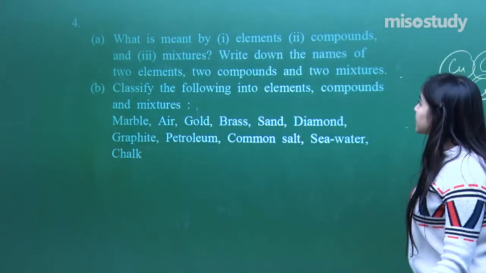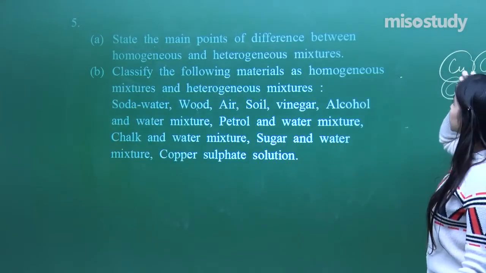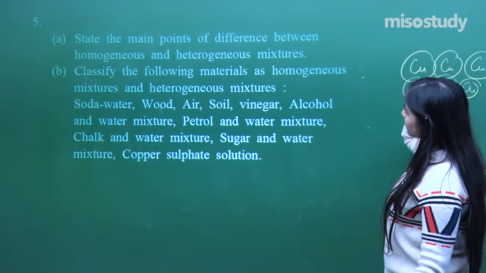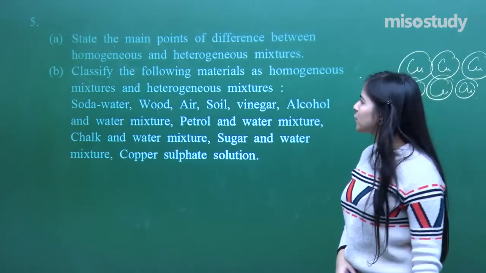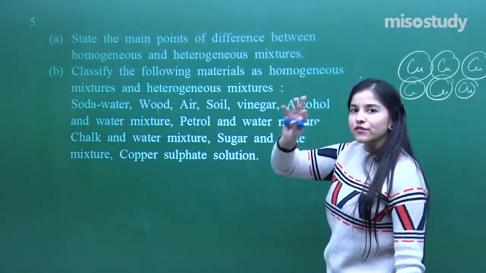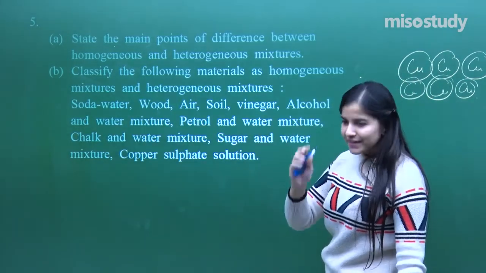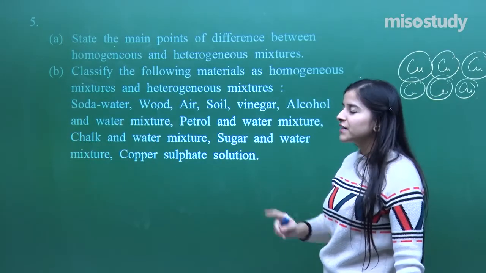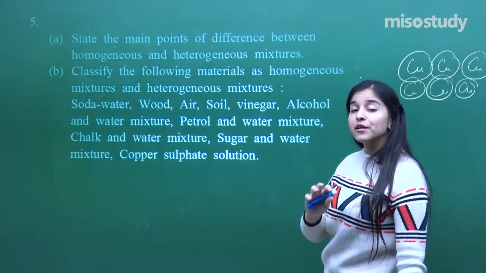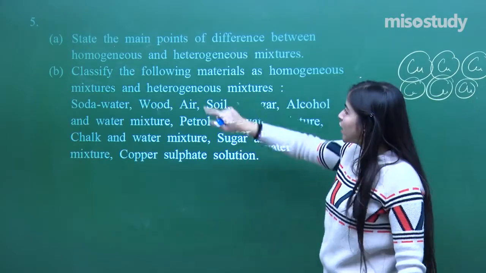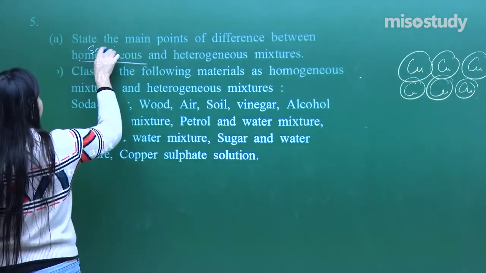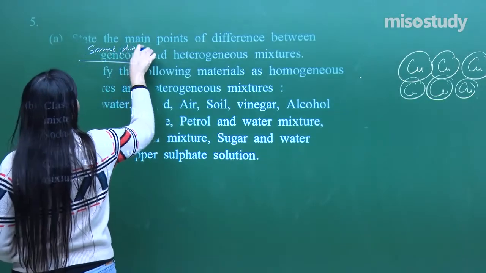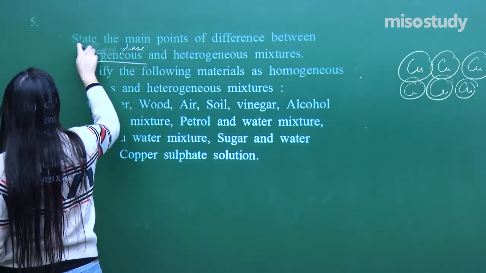Now, question number 5. State the main points of the difference between homogeneous and heterogeneous mixtures. Main point of difference, I just told you. Homogeneous, it has got only one phase. Okay, I'm just dictating to you over here, not going into the detail because I have told you ample amount of times in my lecture as well. So homogeneous, homo means similar, so same phase is there. That is a uniform phase, not a same phase, you can say uniform phase.